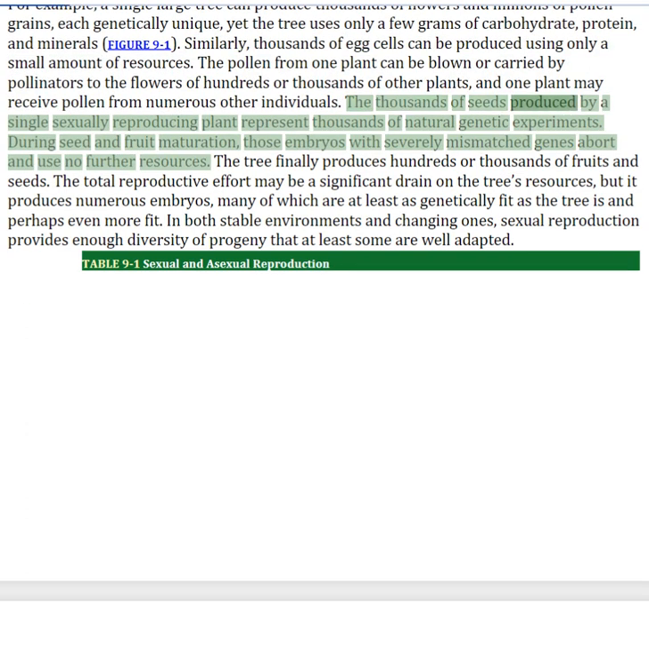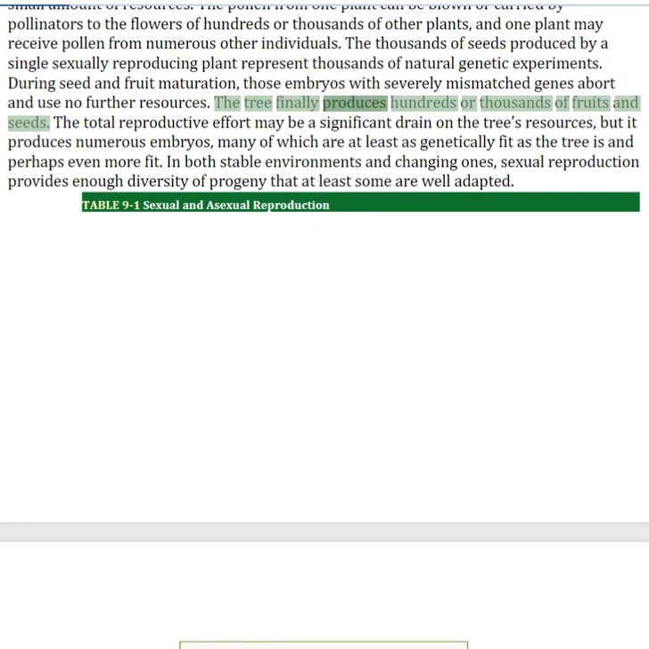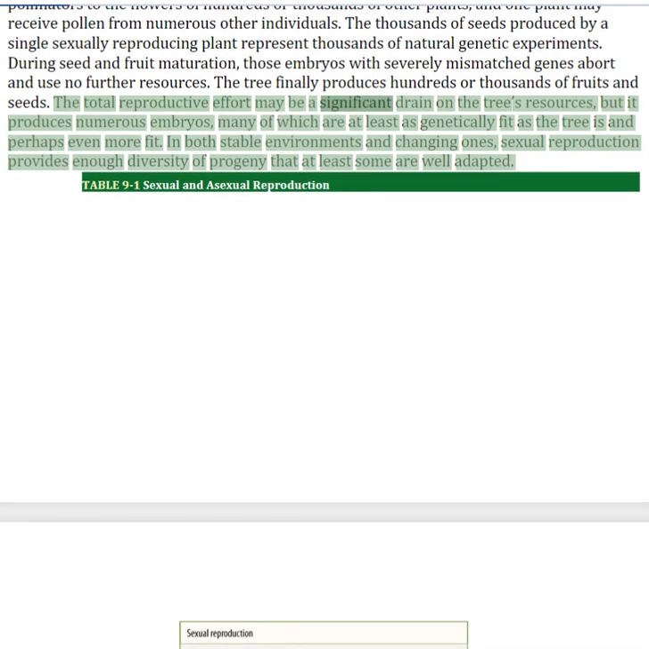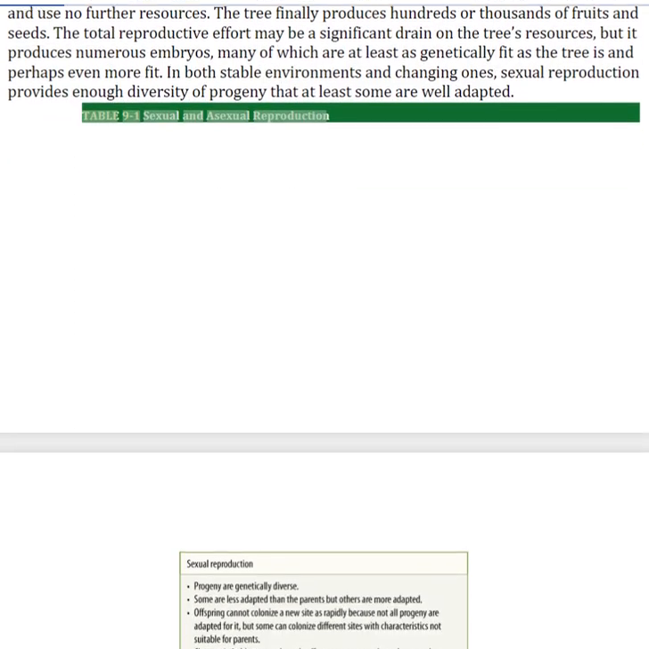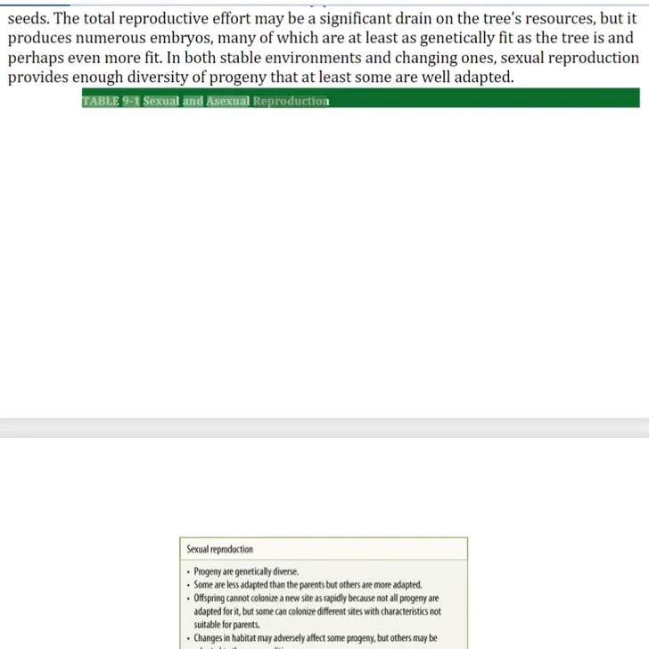The thousands of seeds produced by a single sexually reproducing plant represent thousands of natural genetic experiments. During seed and fruit maturation, those embryos with severely mismatched genes abort and use no further resources. The tree finally produces hundreds or thousands of fruits and seeds. The total reproductive effort may be a significant drain on the tree's resources, but it produces numerous embryos, many of which are at least as genetically fit as the tree is and perhaps even more fit. In both stable environments and changing ones, sexual reproduction provides enough diversity of progeny that at least some are well adapted.